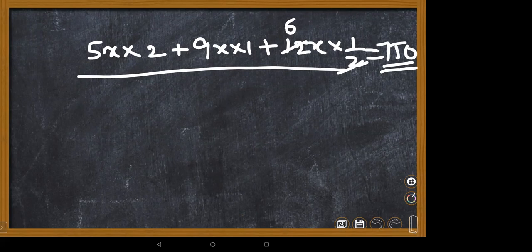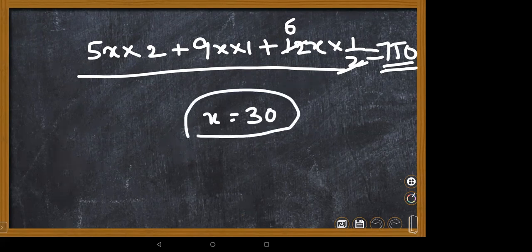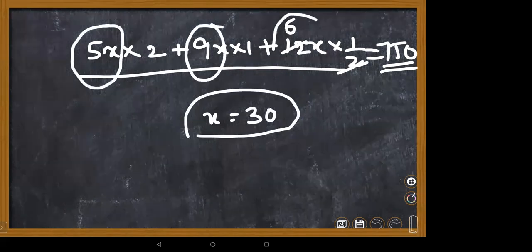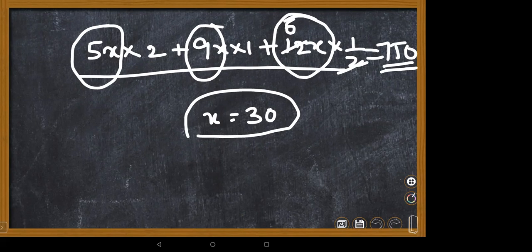Once you get the x value as 30, you need to find the individual coins. This is 2 rupee coins, this is 1 rupee coins, this is 50 paise coins, right, children? Now you have to substitute individually. If you want 2 rupee coins, substitute 5 into 30. If you want 1 rupee coins, 9 into 30. If you want 50 paise coins, multiply 12 into 30. That's all, children. Whatever question is given, answer according to your question.